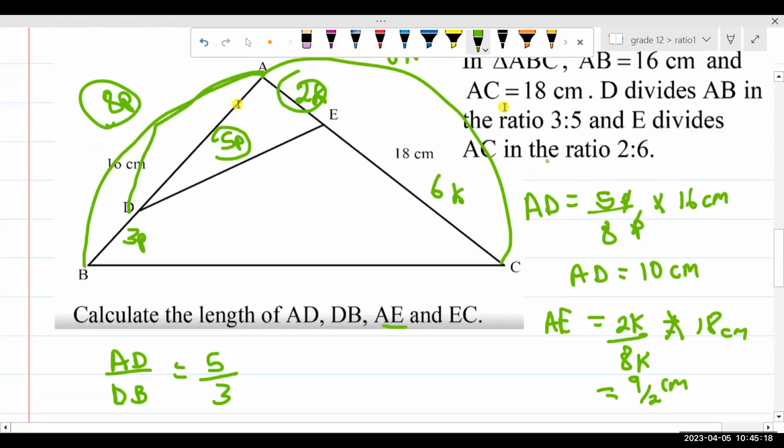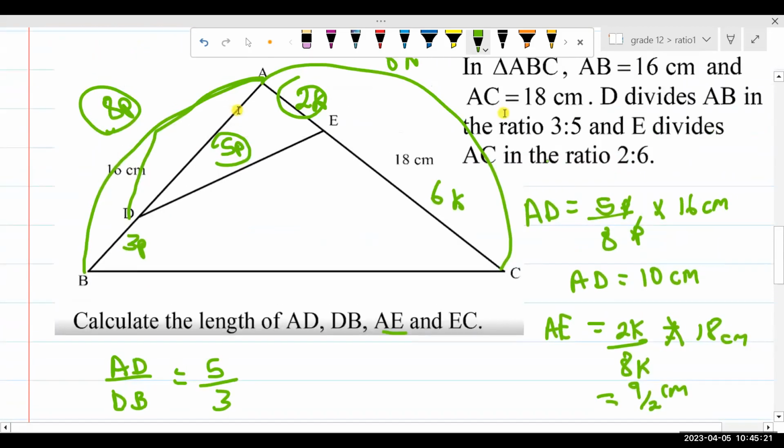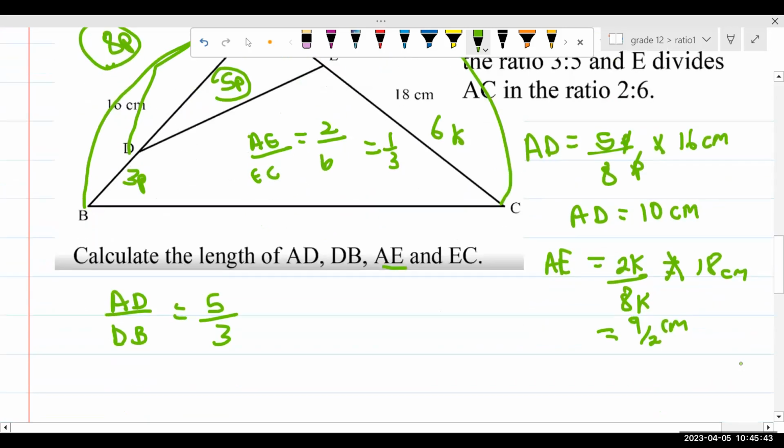Let's look at the ratio of AE is to EC. What is this? It is 2:6, and if you simplify this further, what are you going to get? 1/3. Now, based on what you just learned, let's look at these two things. This one here is 5/3. This one here is 1/3. Can we say that these two ratios are in proportion with one another? The ratios are not equal.